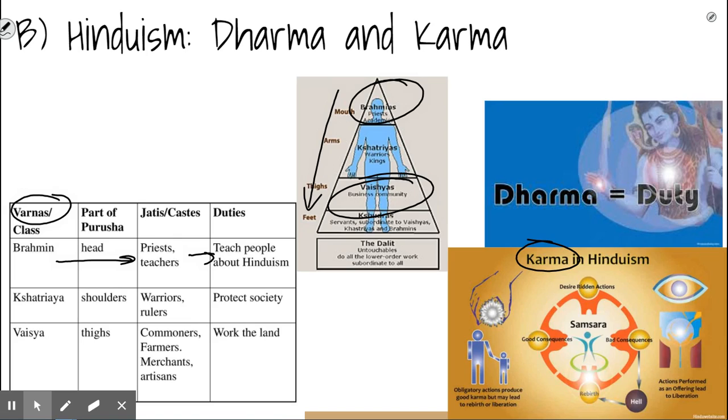And the more that you can do your job well, the better chance you have to be born into a better place in the afterlife, because Hinduism believes in this system called reincarnation, whereas when you die, you're reborn into this world somewhere in the hierarchy of the world. So that's the loosest explanation of Hinduism. If you don't understand it, cool, we'll come back and talk about it during class.